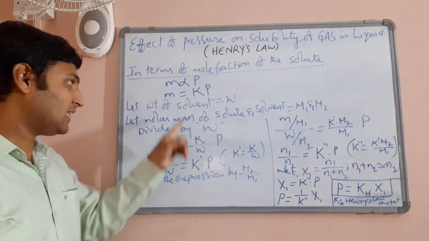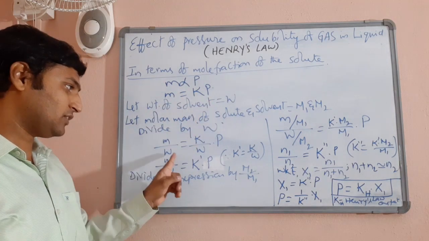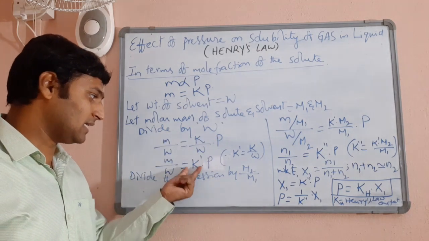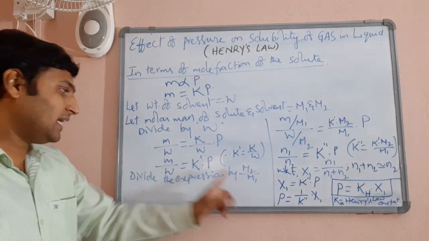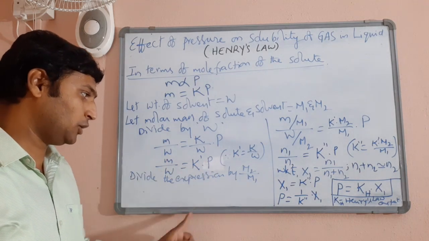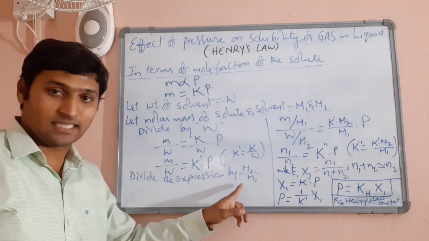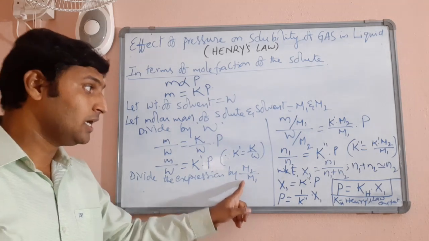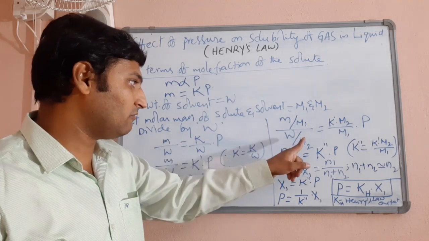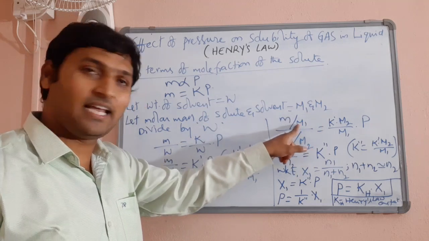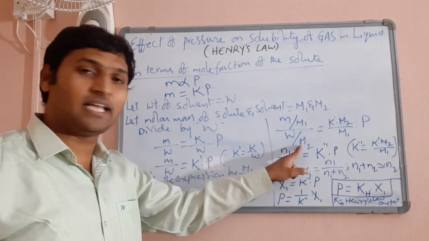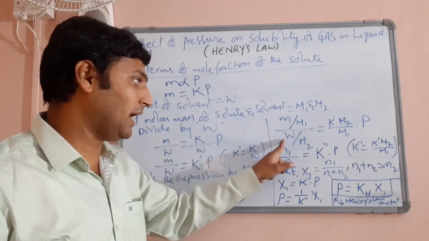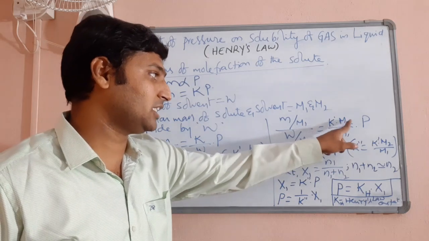Then, first I divide the expression M is equal to Kp by the weight of solvent. M by W is equal to K by W into P. I call the ratio K by W as another constant K dash. Then I divide the expression M by W is equal to K dash into P by the ratio M2 by M1, that is the ratio of molar mass of solvent to the molar mass of solute. When I am multiplying this by M2 by M1, it is dividing, M1 will be in the numerator and M2 will be in the denominator. Clear? That's why M by M1 divided by W by M2 is equal to K dash into M2 by M1